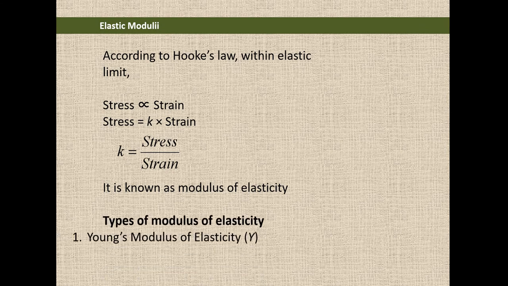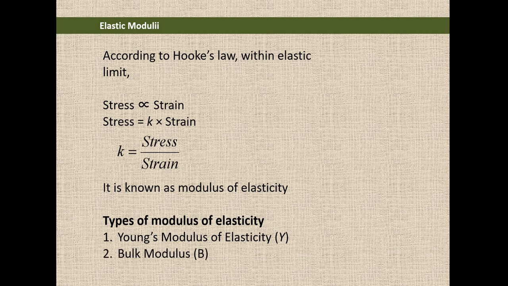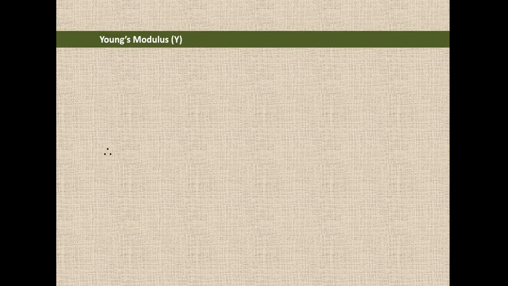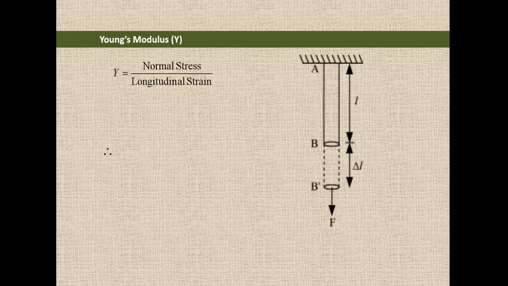And there are three types of modulus of elasticity: Young's modulus, represented by Y, bulk modulus by B, and rigidity modulus by G or N. So Young's modulus is related to normal stress by longitudinal strain, or we can say linear stress by linear strain.